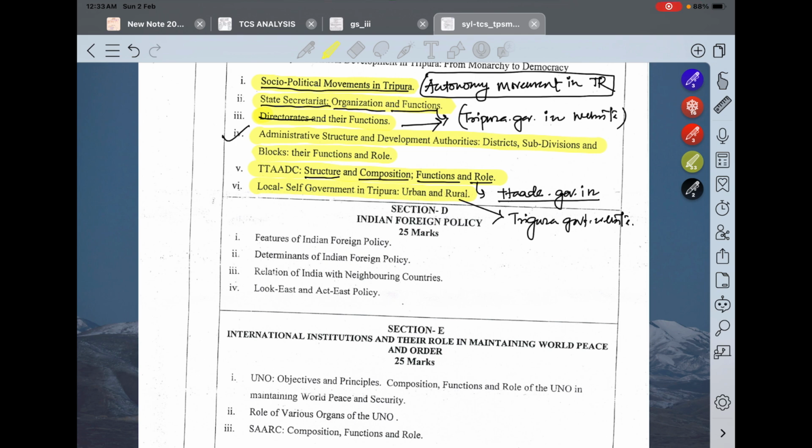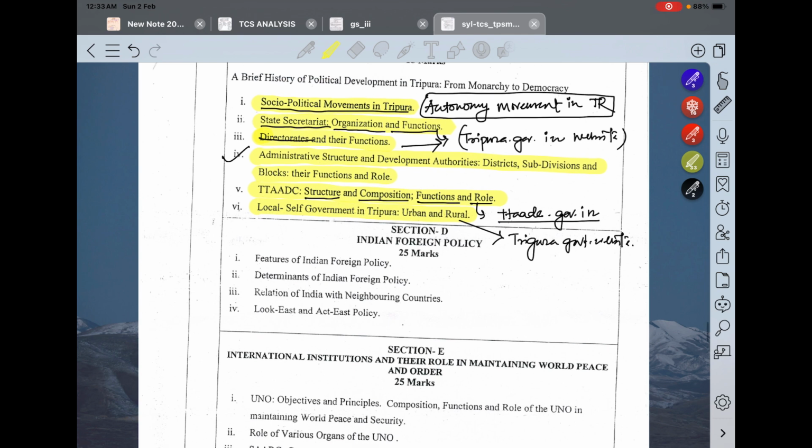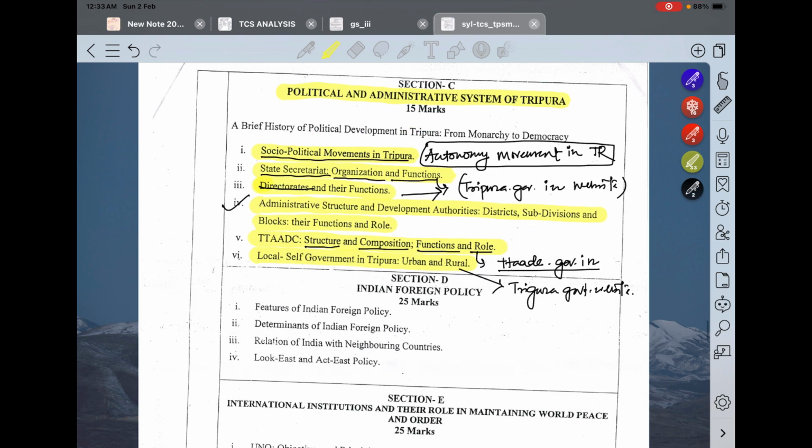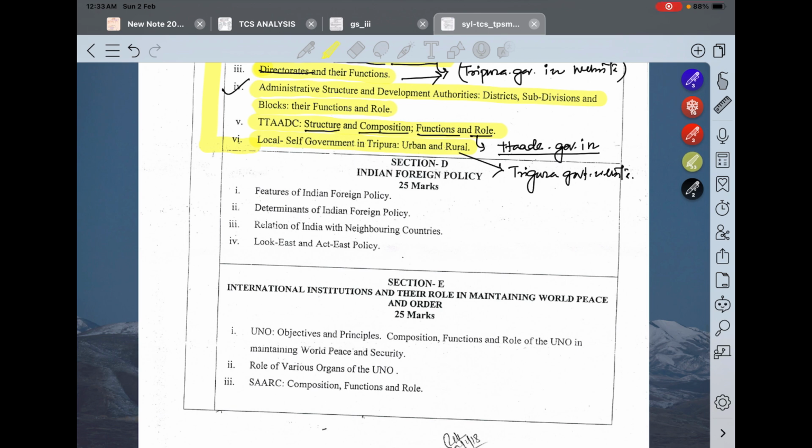Okay, these are very informative and worth visiting. And also from the exam point of view, for this Tripura section, political and administrative system of Tripura, these websites are the key.